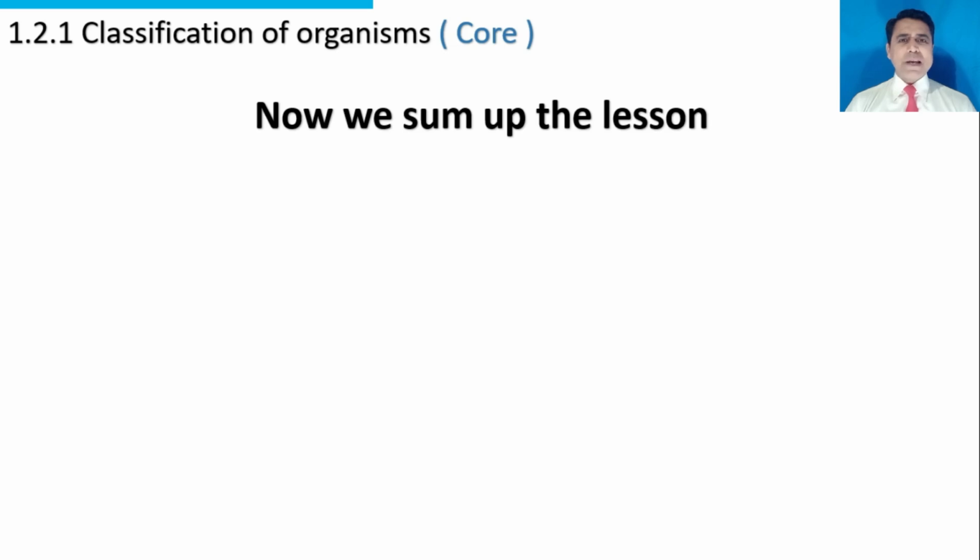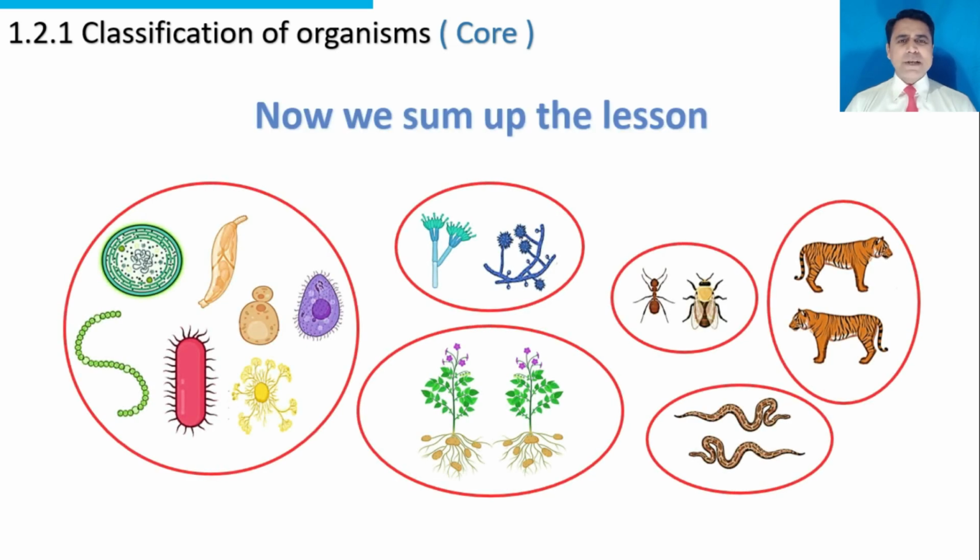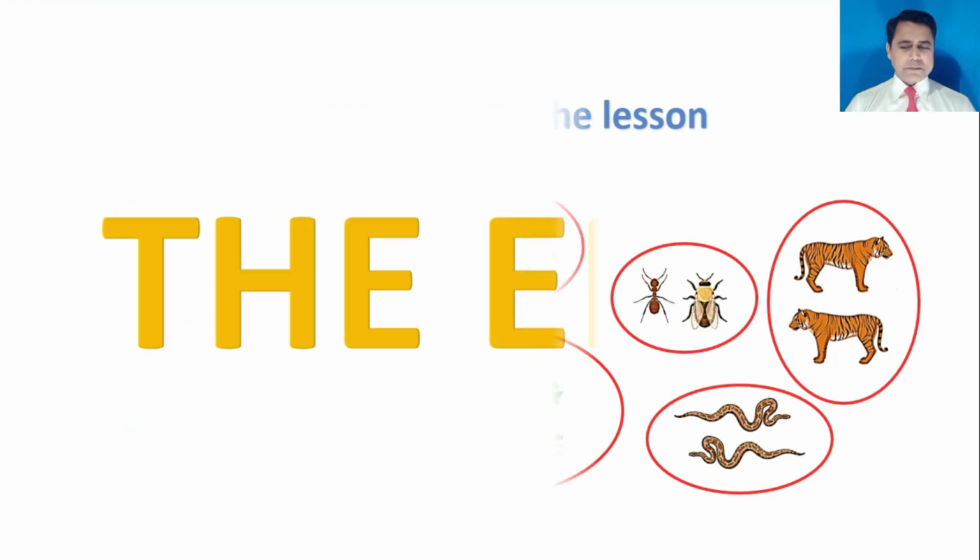Now we sum up the lesson. All the organisms are classified into groups on the basis of similar features. Organisms with similar features are classified into same group. Organisms with different features are classified into different groups. The end.